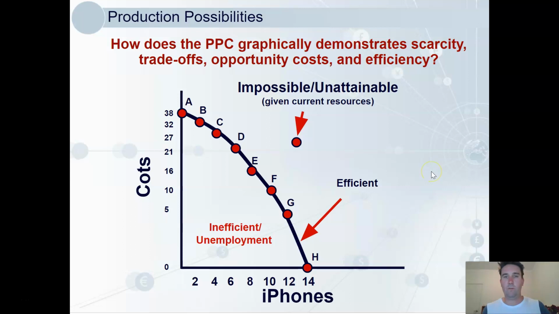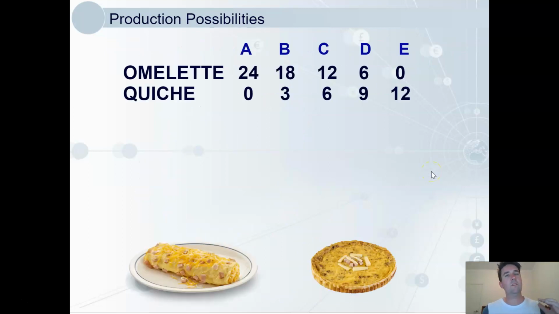Now we're going to go off course just a little bit. We've got a special type of PPC that we need to be aware of. So the two goods here are omelettes and quiches. Now, if you're familiar with what an omelette and a quiche is, you can sort of see them there. You know that they use the same resources for both of them, like eggs, ham, that sort of stuff.